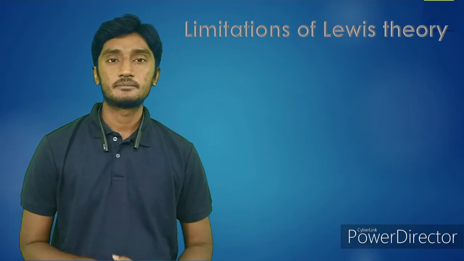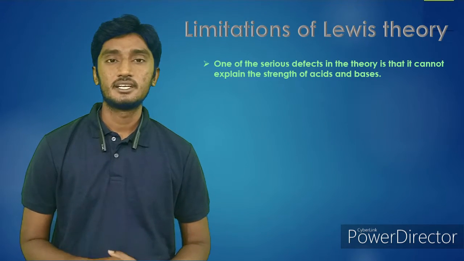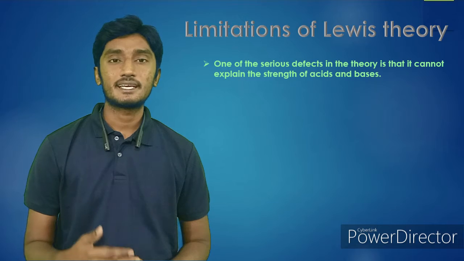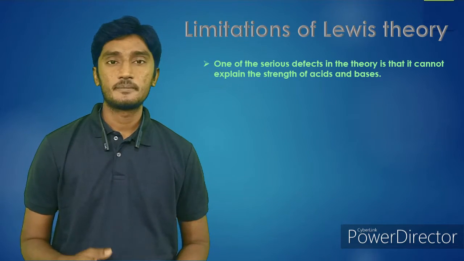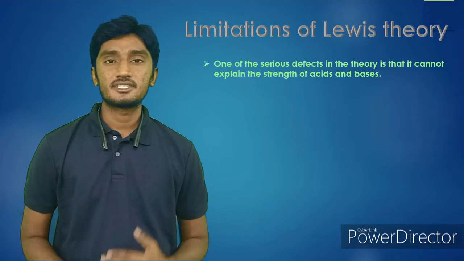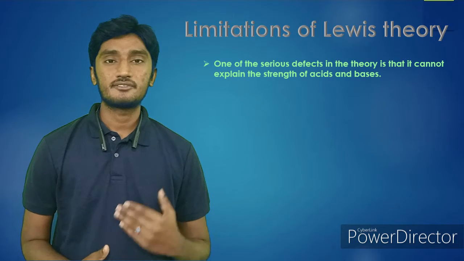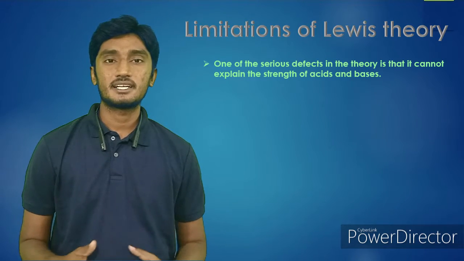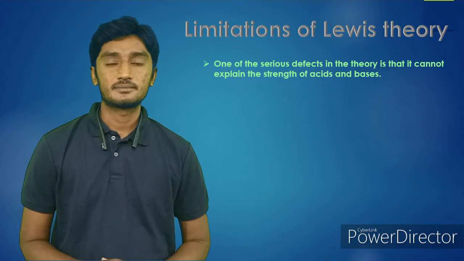So next we'll see the limitations of Lewis theory. The first limitation and the major defect of this theory is that it does not explain the acidic and basic strength of molecules. According to this theory you can say which is the acid and which is the base, but you cannot say which is stronger and which is weaker. So it does not tell about the strength of the acid and the basic nature of the substance.